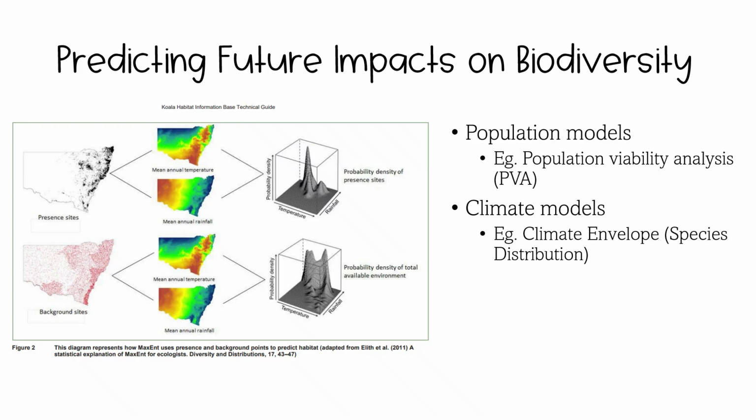Climate envelope models use computer simulations to predict where a species can live now and in the future based on climate conditions, species occurrence, and future climate scenarios. The MaxEnt simulation is being used for koalas to predict habitat loss in northern Australia. It shows suitable habitats shifting south due to rising temperatures and is used to plan wildlife corridors and protected areas.